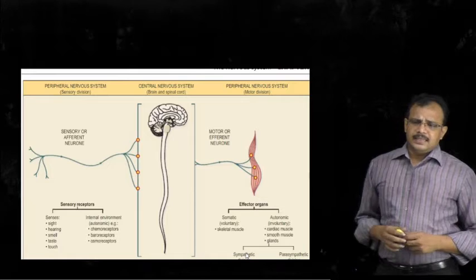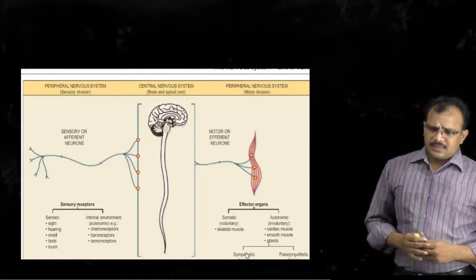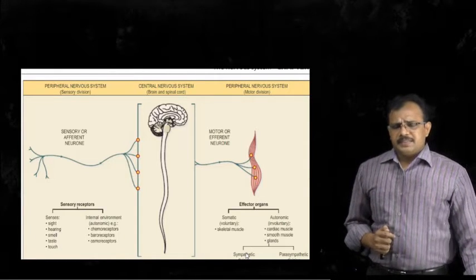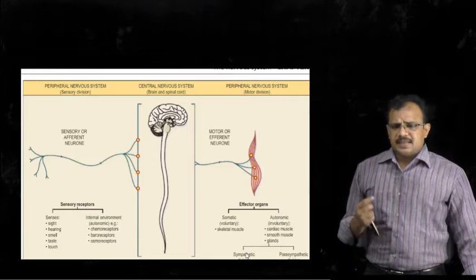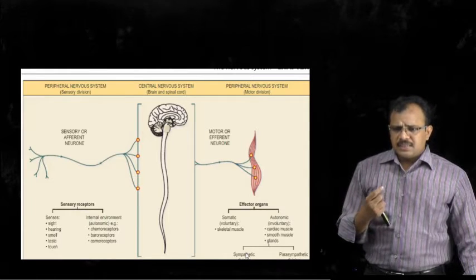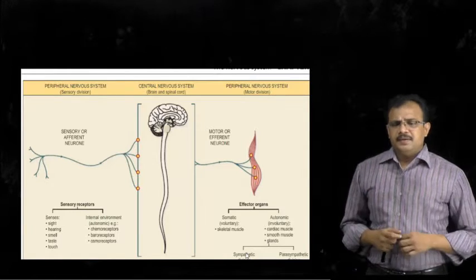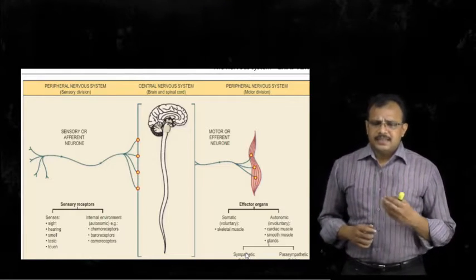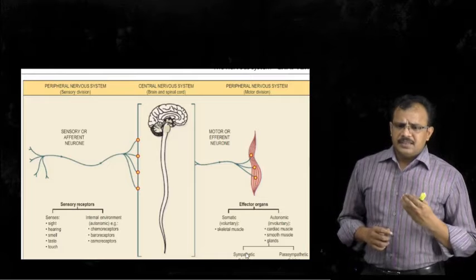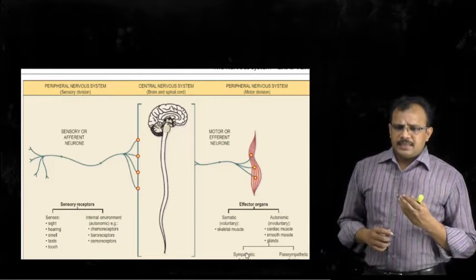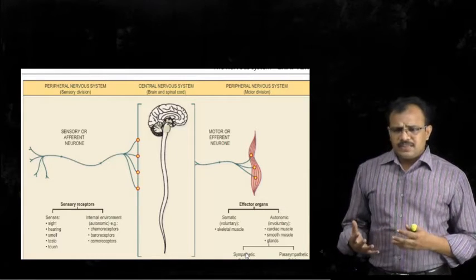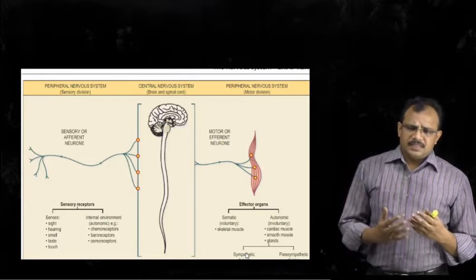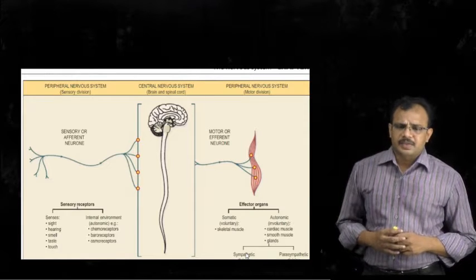So you can see the sensory receptors which are present in special sense organs such as eye, nose, tongue, skin, ears, which give us sensations of sight, hearing, touch, smell and taste. These are conveyed through sensory nerves to the brain and spinal cord.